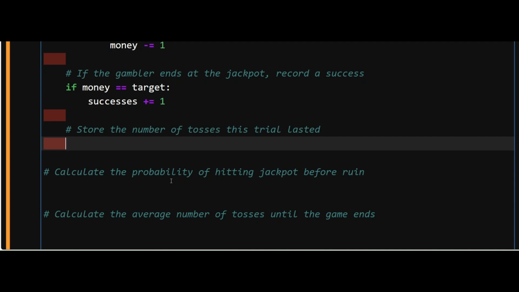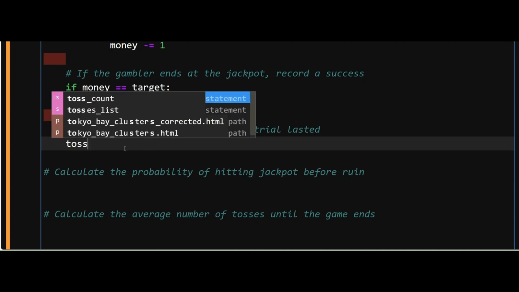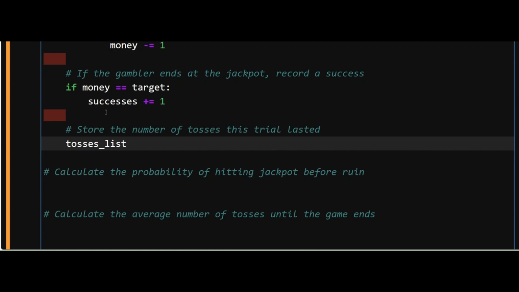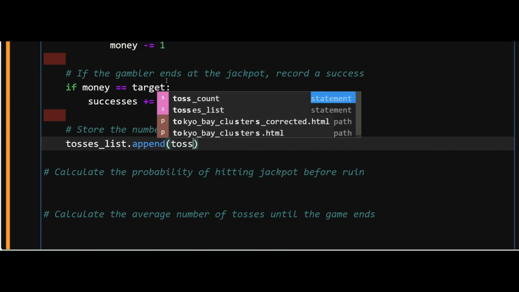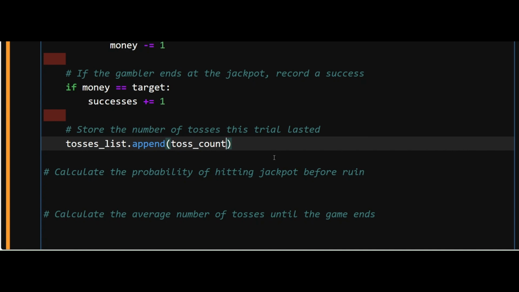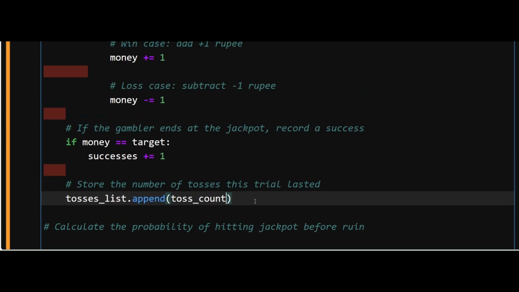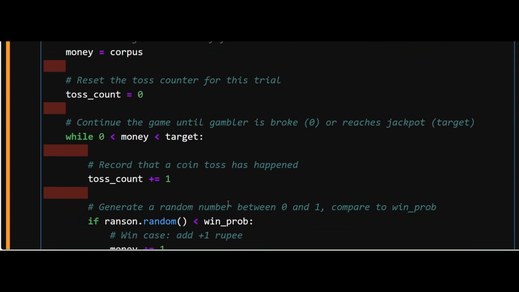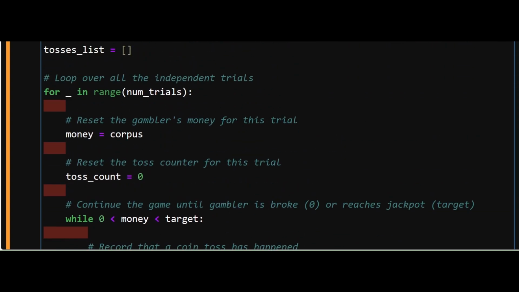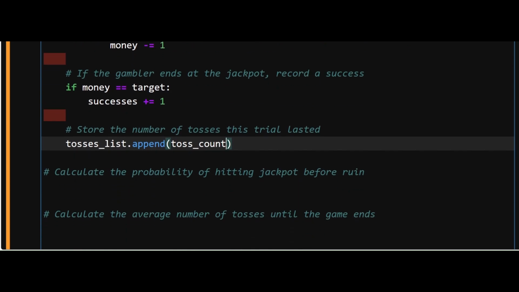So I will append to the list that I had initialized earlier. How many tosses did it take for the gambler to reach the jackpot for this particular game? I've saved it in this list, and then all these counters get reset for the next loop. So so far so good.